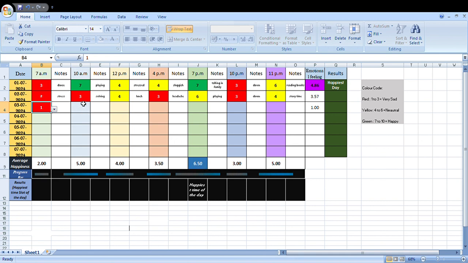Once you start tracking, you will see wonderful result, and you can see in the daytime you can figure out the pattern at what time of the day you are most happier, and at what time you are down. So accordingly you can change your activities and you can lead a conscious life. So this tracker is very helpful. You start tracking the things and you can see the changes within 7 days.